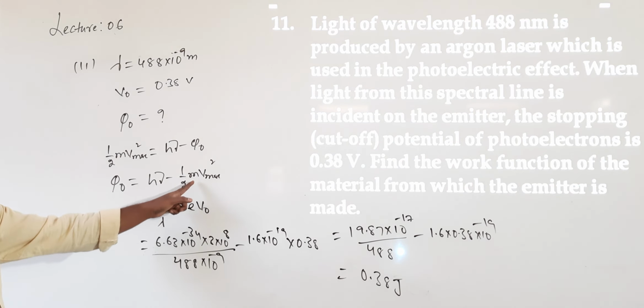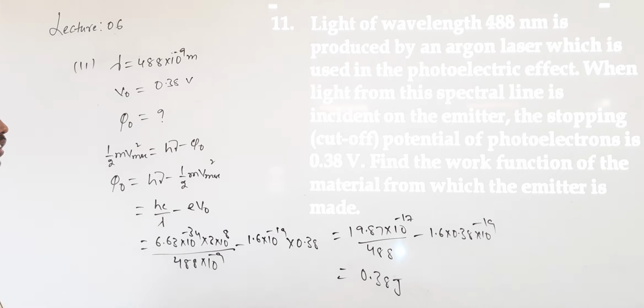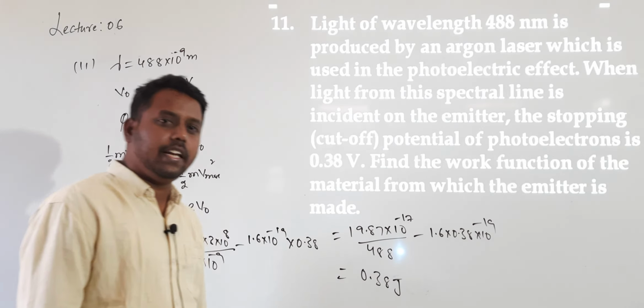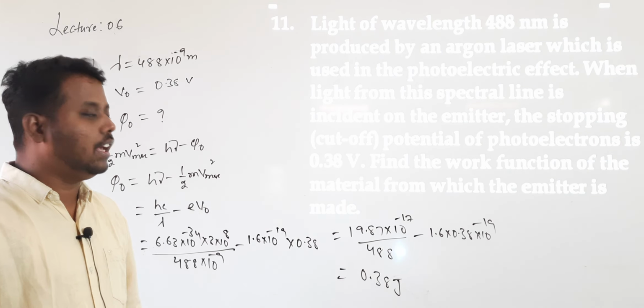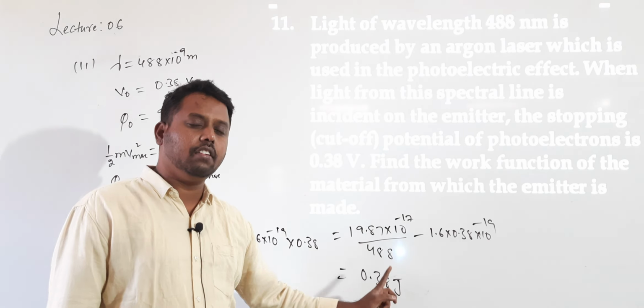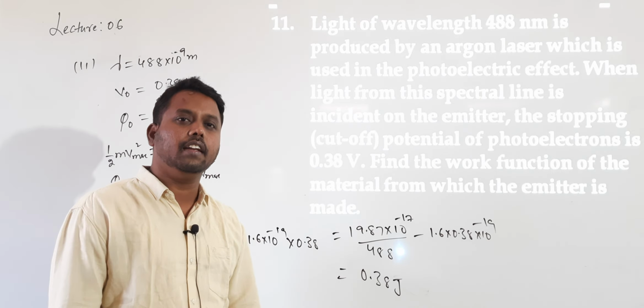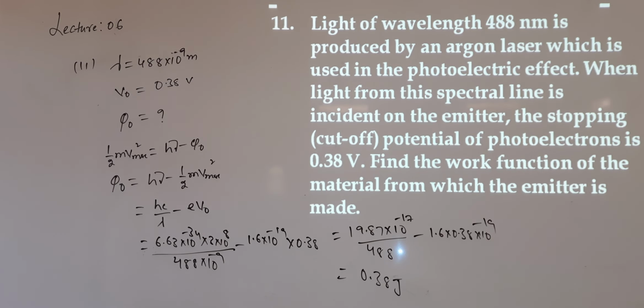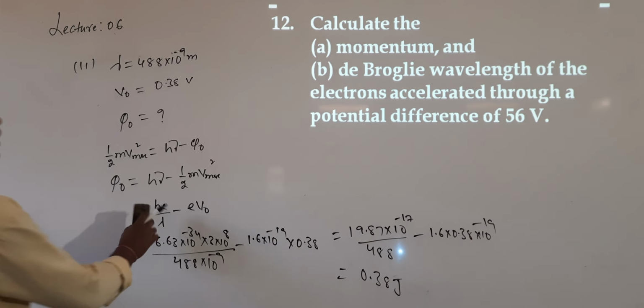Maximum kinetic energy is E into V naught. So after total simplification, you will get the answer of 0.38 joules. If you want to calculate this answer in electron volt, again you should divide by 1.6 into 10 to the power of minus 19. Okay, so this is question number 11. Next, question number 12.